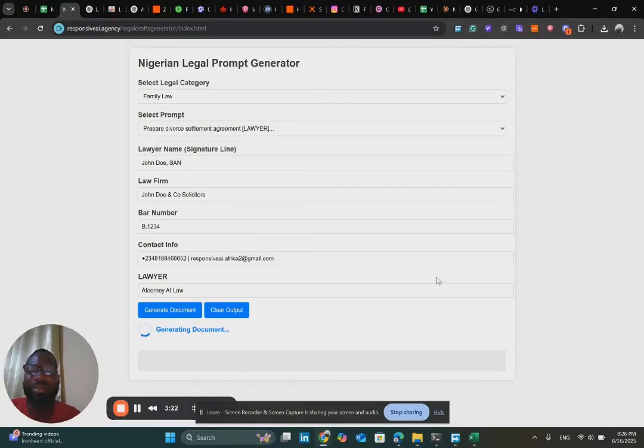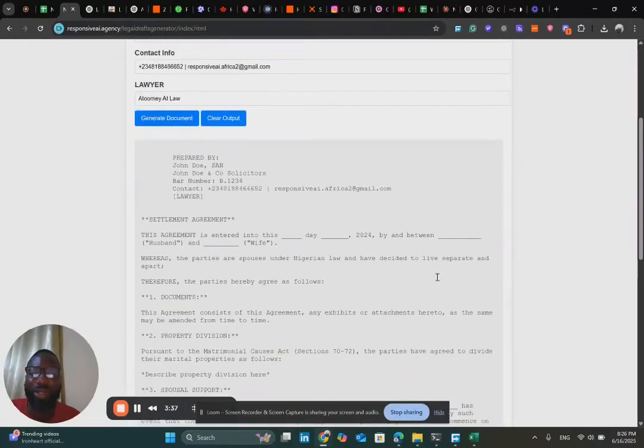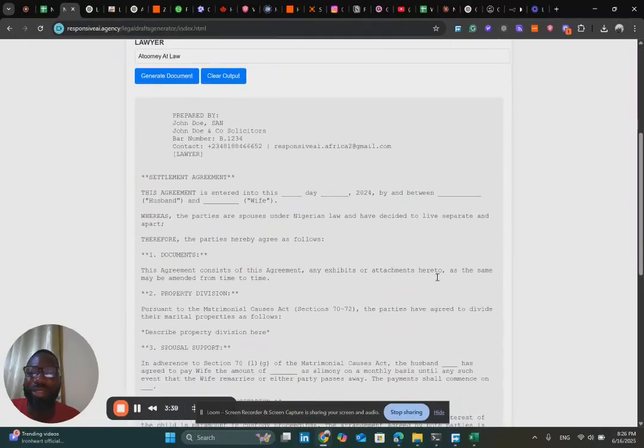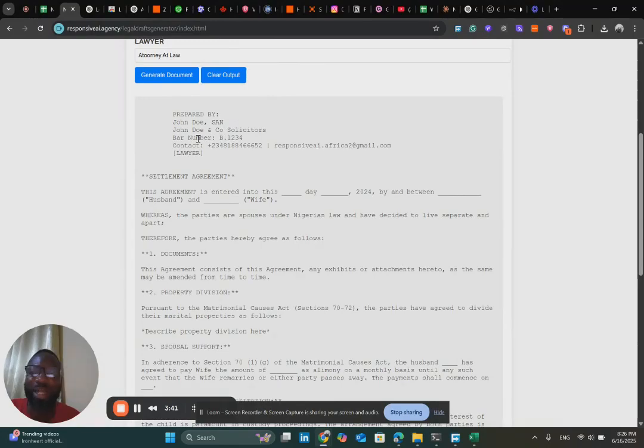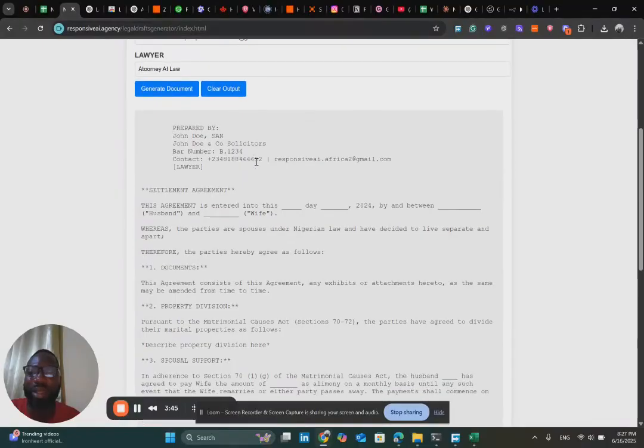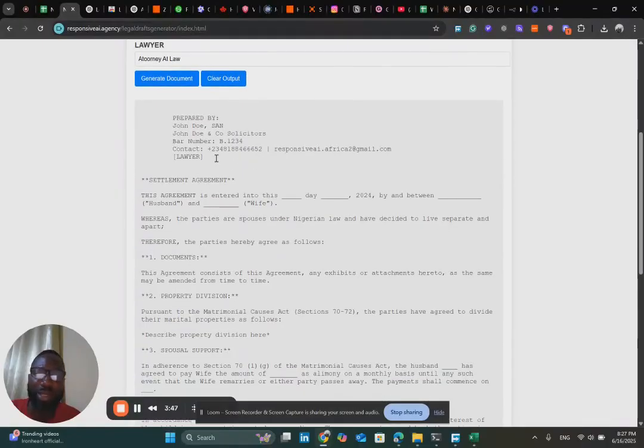And as mentioned, this system is trained in the Nigerian legal framework, so it's able to understand the category of the legal documents. As you can see, that has been achieved. So: prepared by John Doe and John Doe solicitors, your bar number and your contact name. And then it mentions that it's done by a lawyer. Of course, that could be edited out.